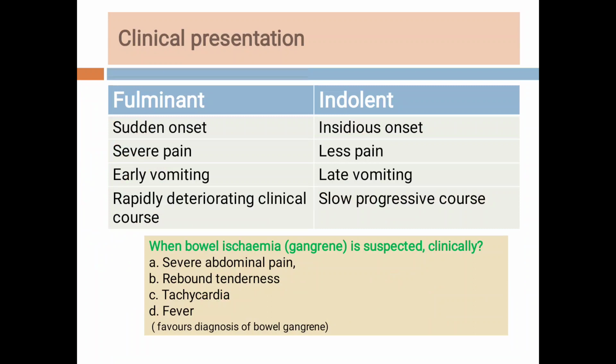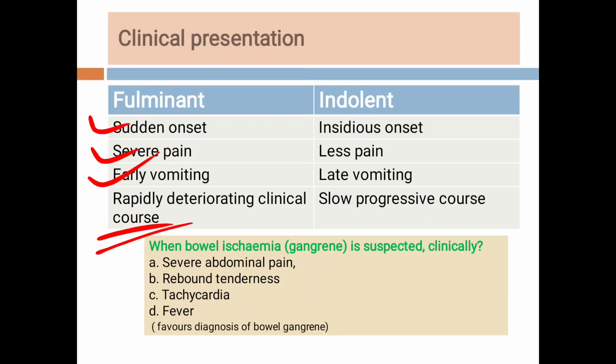Now there are two types of presentations. One is the fulminant and the other is the indolent. Fulminant means we can call it an acute presentation, and the indolent we can call a subacute presentation. So in fulminant presentation, there is a sudden onset of severe abdominal pain, early vomiting, and a rapidly deteriorating clinical condition of the patient.